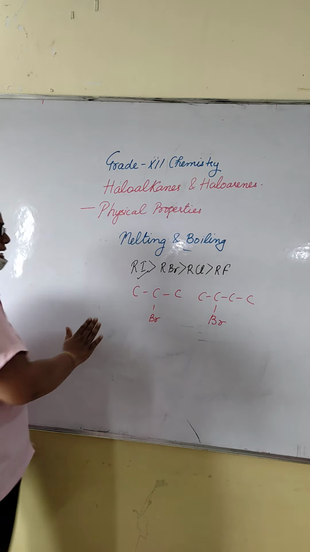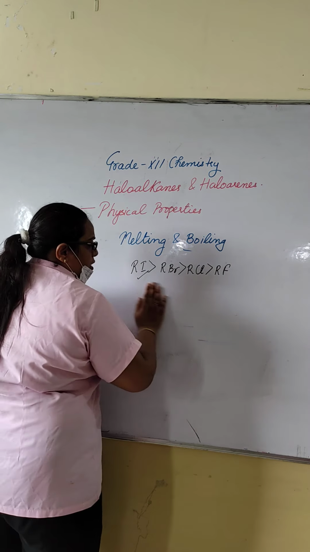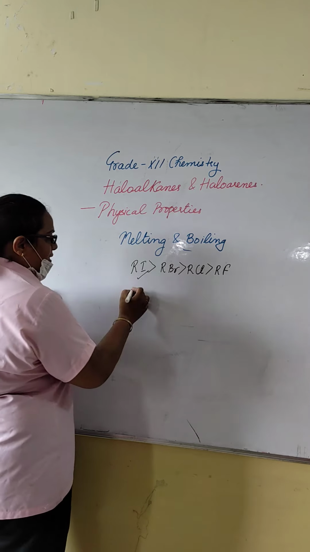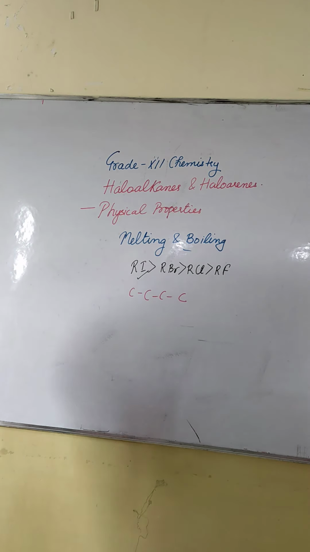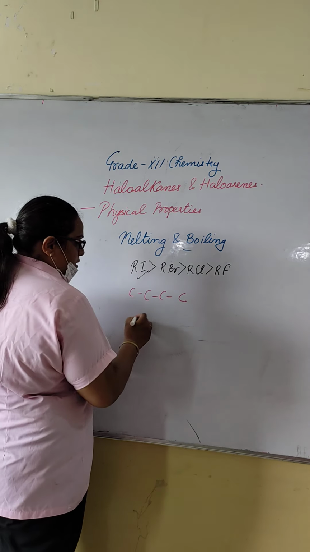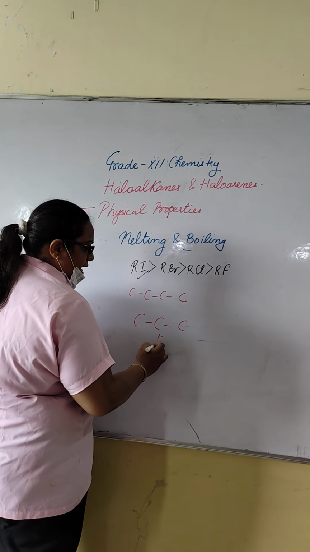But in case of, suppose I take this example. This is normal butane. This is branched butane.